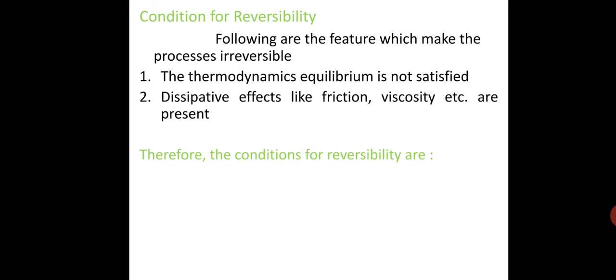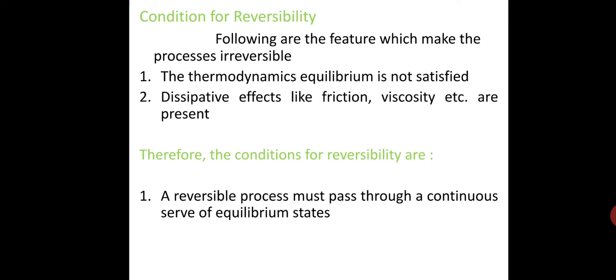Let us now consider a process to be performed in such a case that thermodynamic equilibrium at any instant will exist either in forward or reverse process, and dissipative effects are assumed to be absent. In such a case, any process can be reversed without any outstanding changes either in the system or in the surroundings.